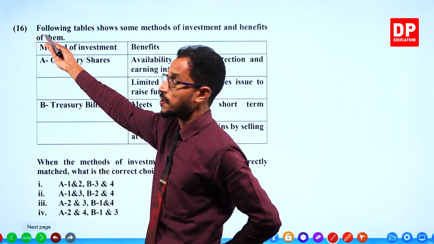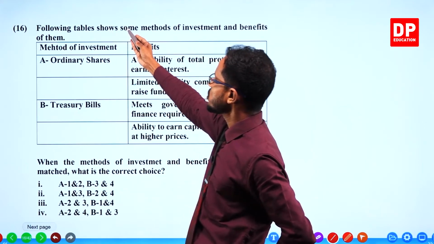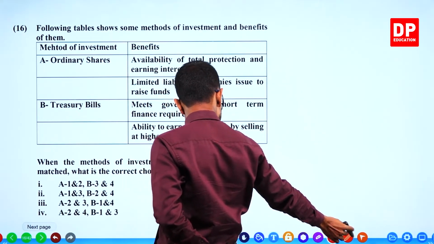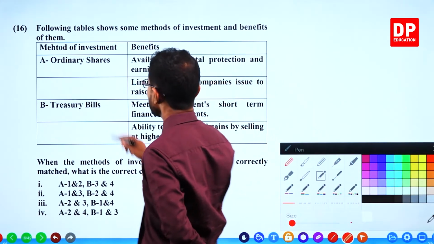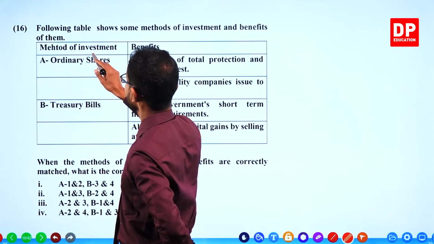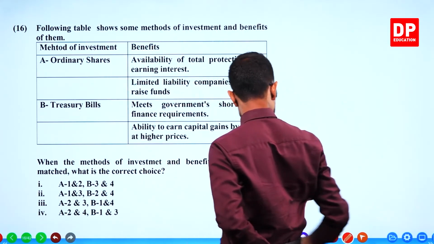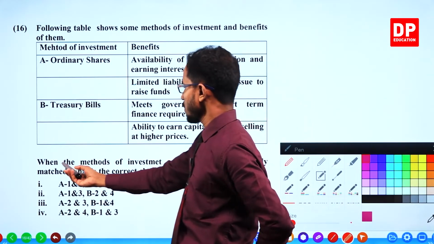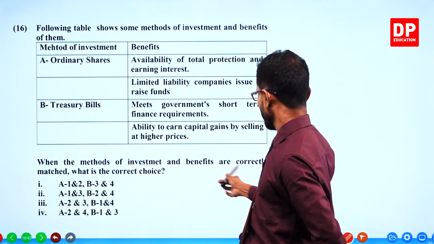Following table shows some methods of investment and benefits of them. Question is asking when the methods of investment and benefits are correctly matched.